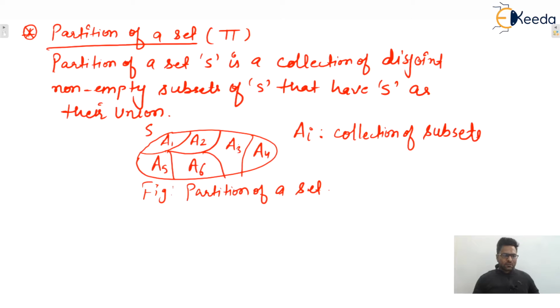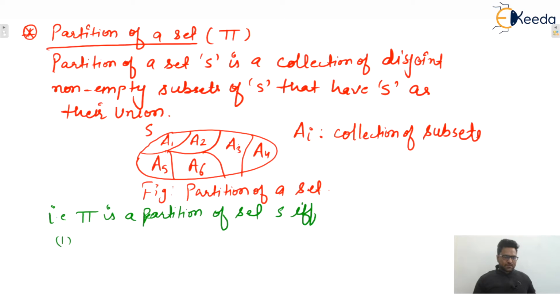So what are the properties we can write down? Let's say pi is a partition of set S if and only if, first, the cardinality of Ai must be greater than or equal to 1. That means non-empty. That means every subset must be non-empty, that is Ai not equal to phi. That is the first condition for a correct partition.